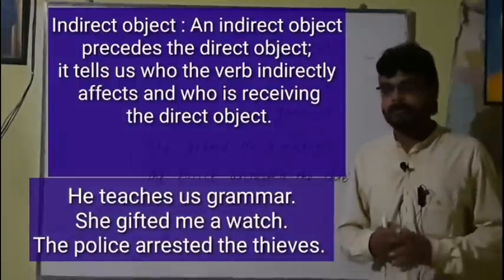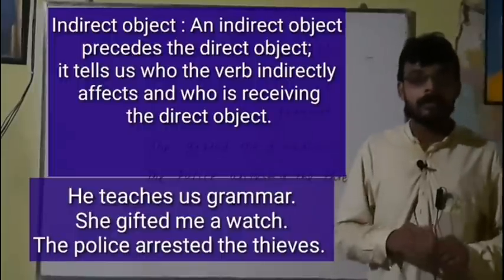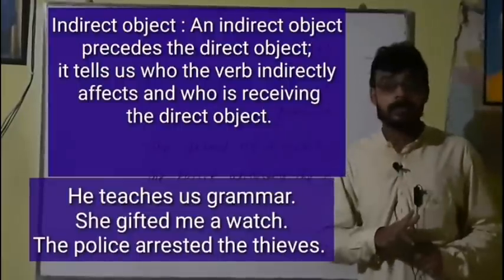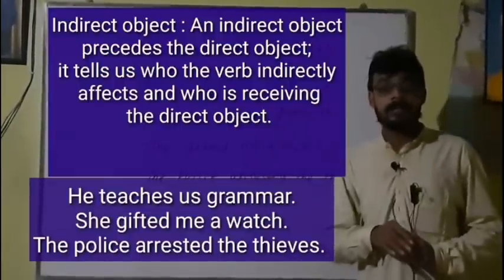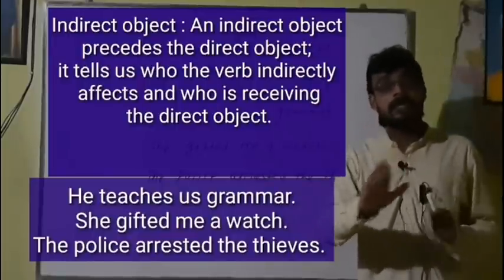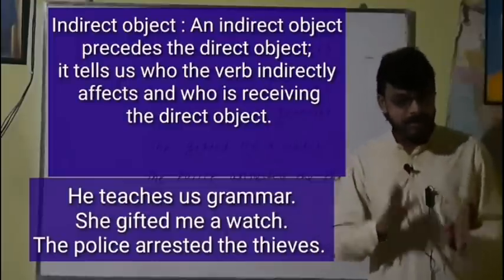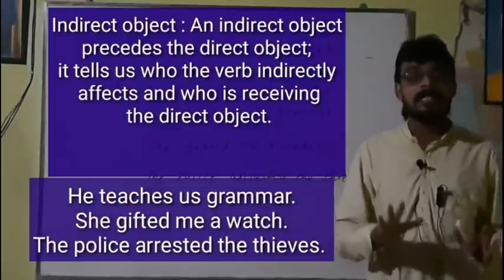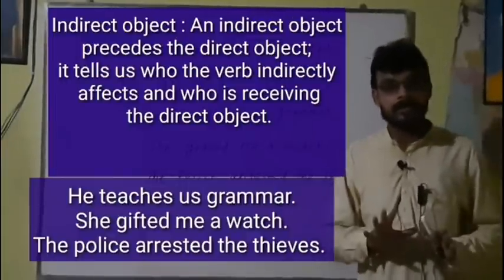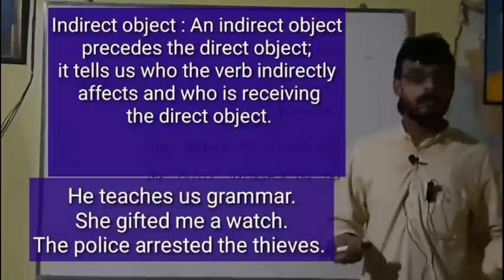Suppose we take another example. He called me. Here there is one object, me, and that will be the direct object. If in a sentence there is only one object, that will be considered the direct object, whether it is a non-living or living thing. But if in a sentence there are two objects, one will be living and another non-living.